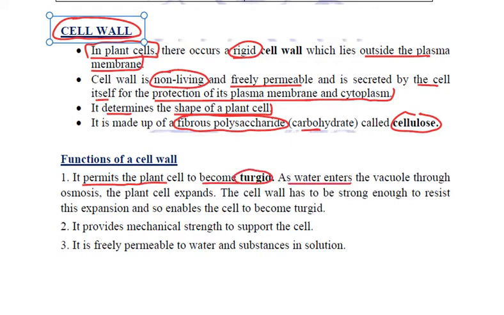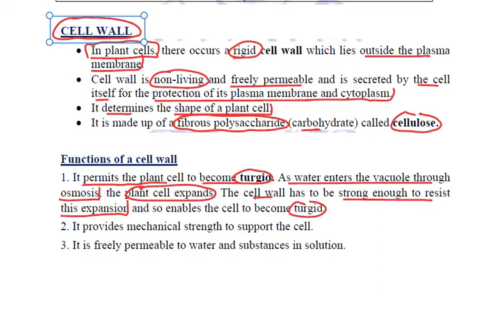When water enters the vacuole through the process of endosmosis, the plant cell expands. Now, if the plant cell is expanding, then the cell wall has to be strong enough to resist this expansion, and it enables the cell to tolerate that pressure and to become turgid.